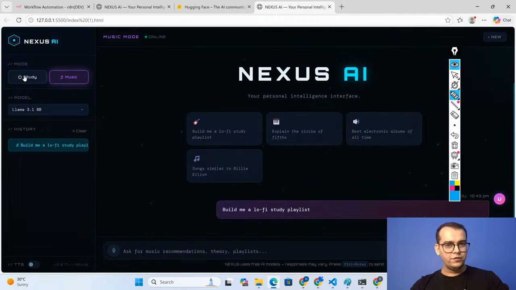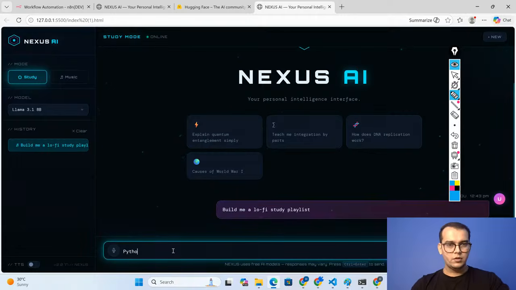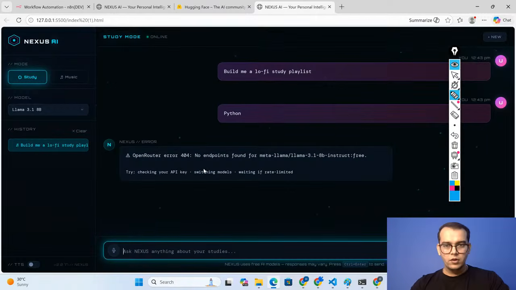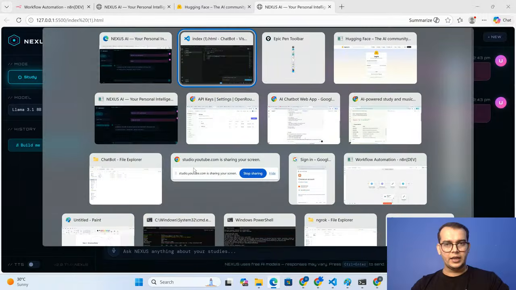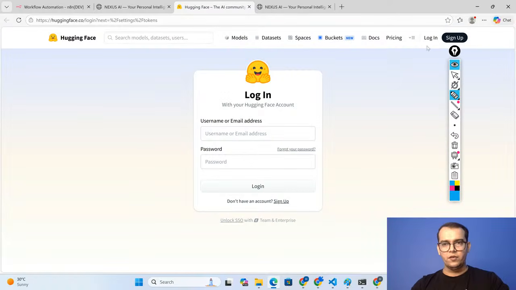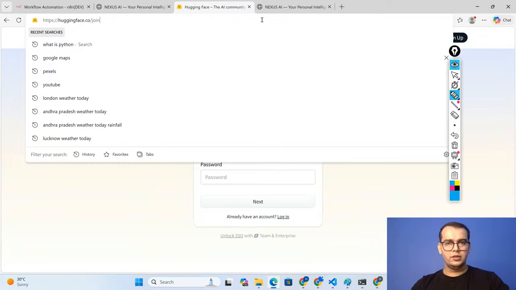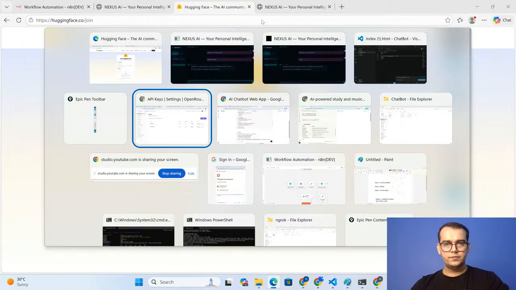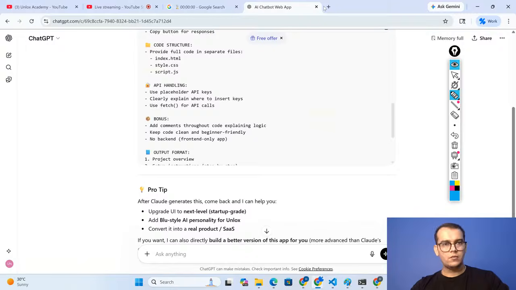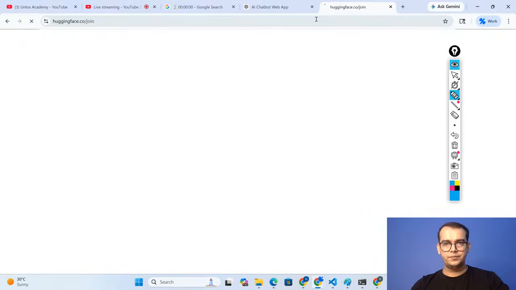Switching to the study model. Right now I'm in a study model, and Python. Yeah, check your API key. I can see that the Hugging Face API key was missing. So get the API key of Hugging Face, sign up with the particular email address. Let me get the API key once again.